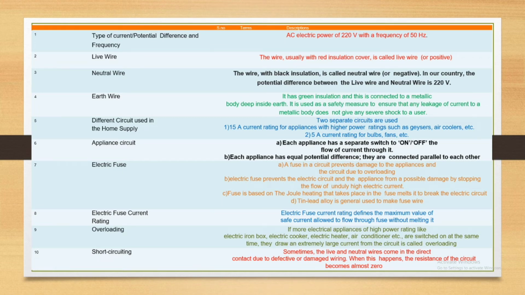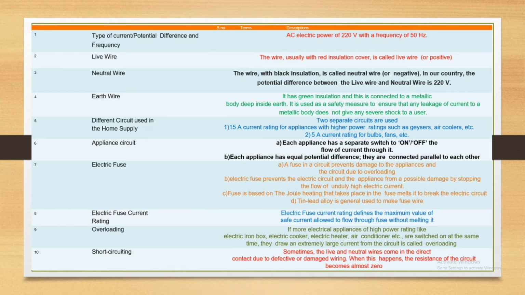You already know live wire, neutral wire, and earth wire. Earth wire has green insulation and it is connected to a metallic body deep inside the earth. You already saw it in your house. It is used as a safety measure to ensure that any leakage of current to the metallic body does not give any sharp shock to the user. Current is going through earth, so no problem can occur in your house.